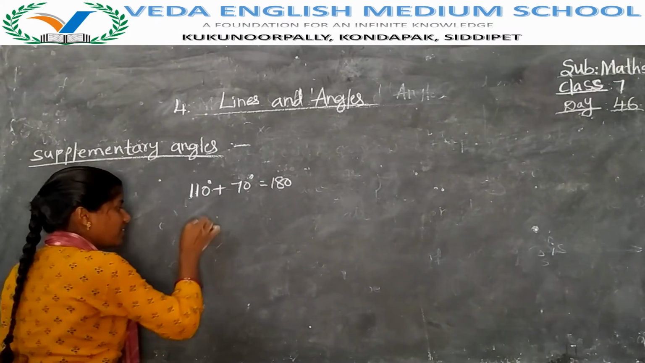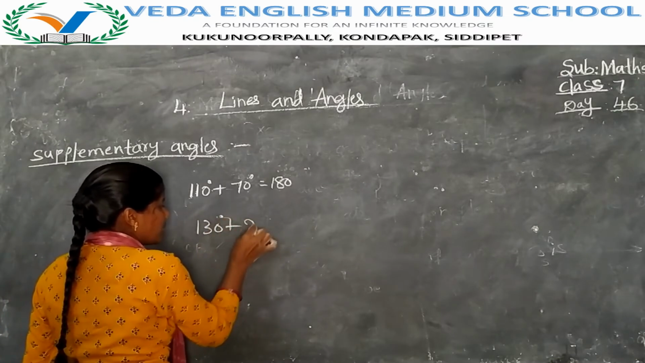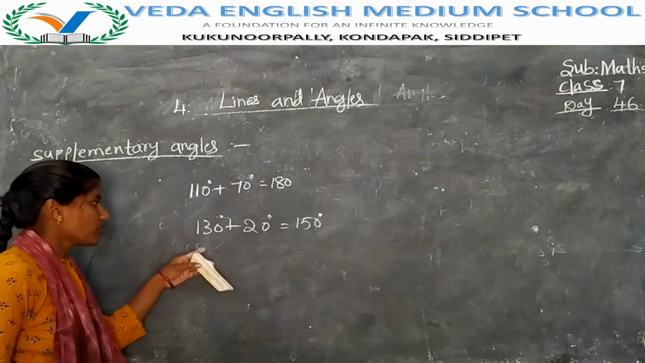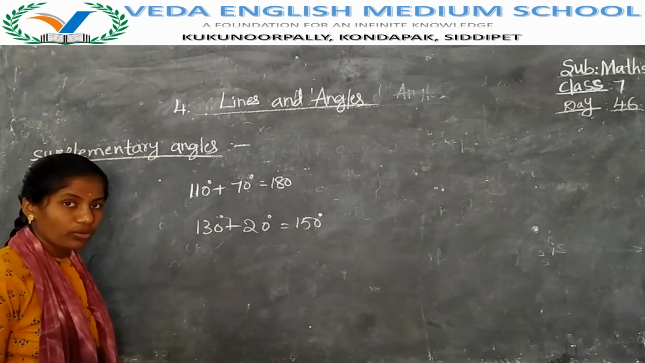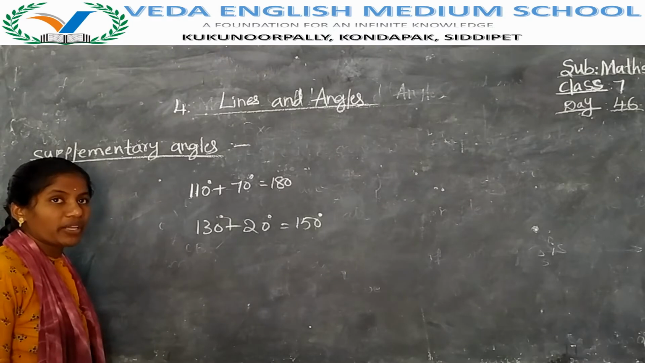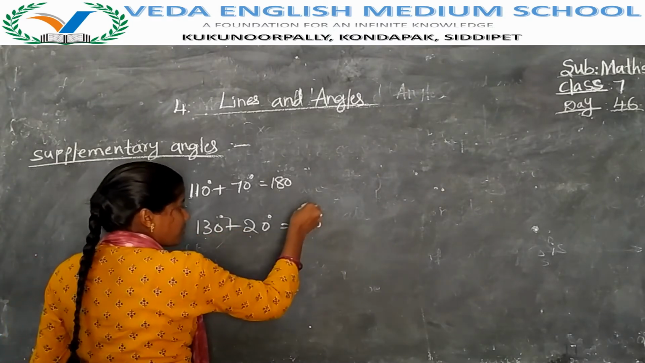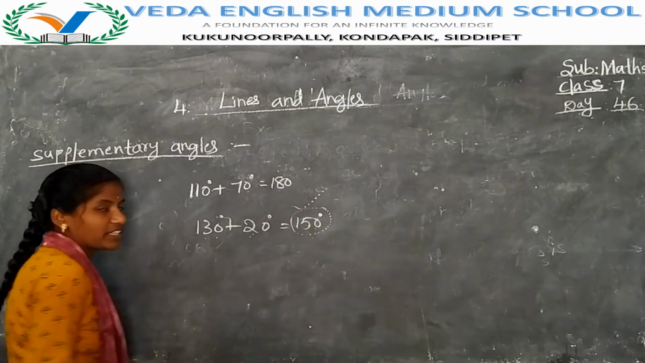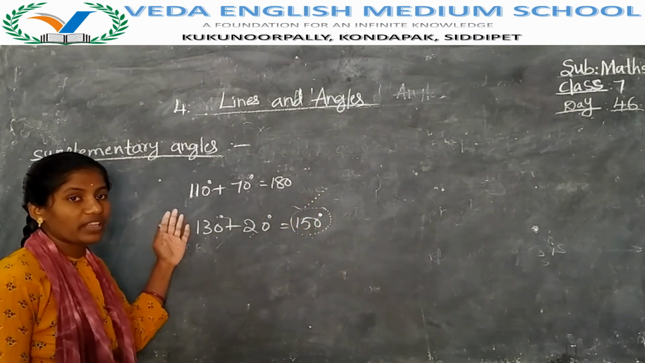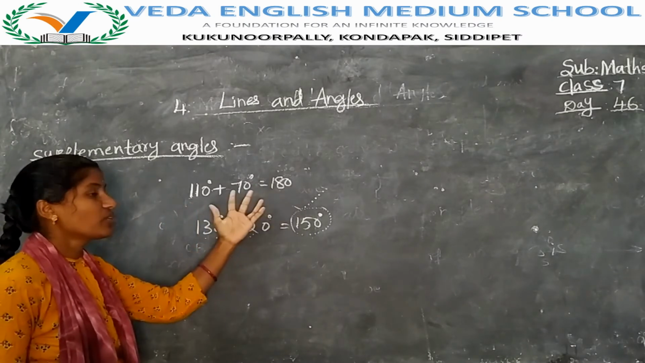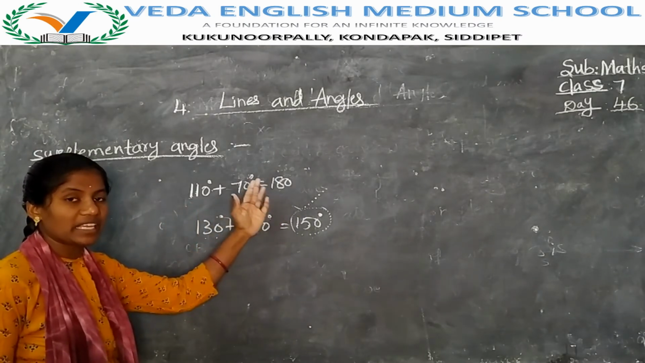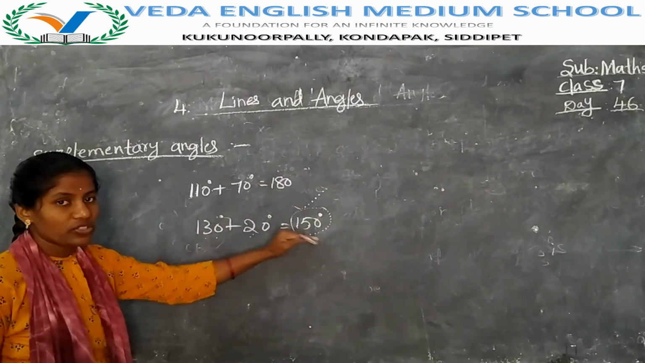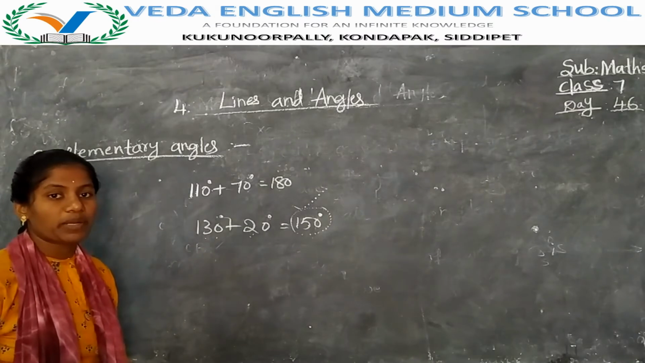Now if I take 130 degrees plus 20 degrees, it gives 150. Are these two angles supplementary? No. Why is that not supplementary? Because the sum of these two is 150. We need the sum to be 180. Did you get 180 here? No. By adding these two we got 150 only. So these two angles are not supplementary angles.